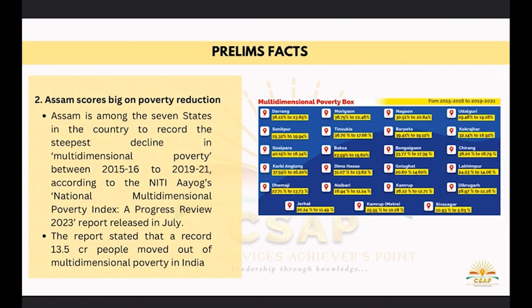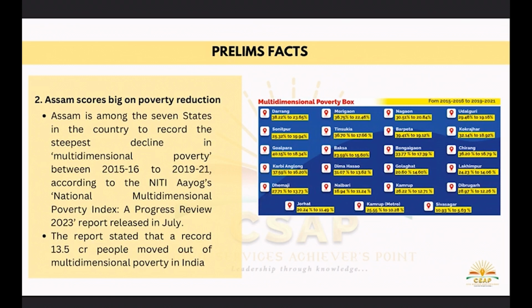This MPI is one of the measures to determine multidimensional poverty, graded on various indicators, mainly these three. There are many indicators, but mainly these three.